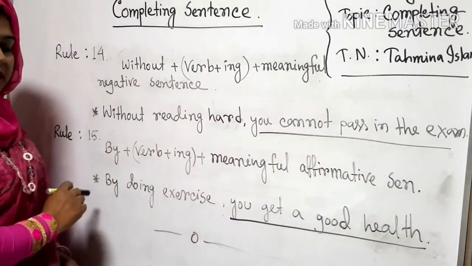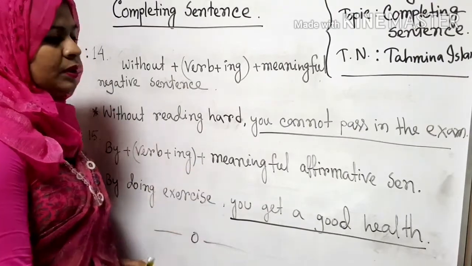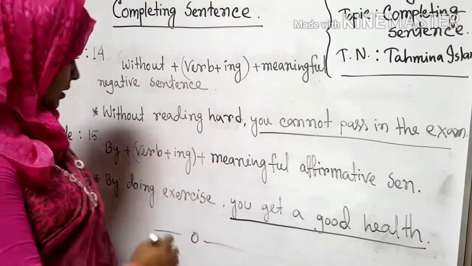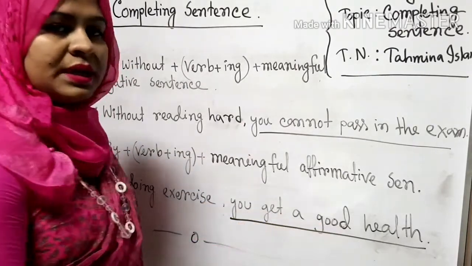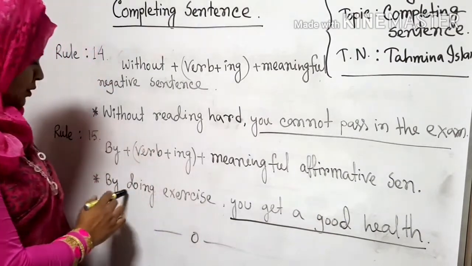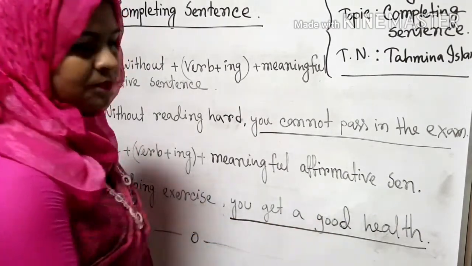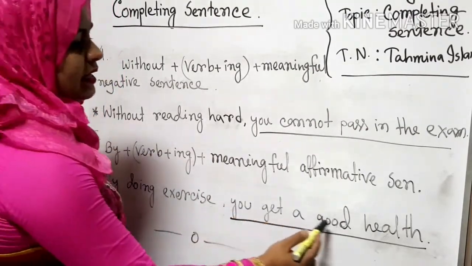Rule 15. By plus verb plus ing, then we will use a meaningful affirmative sentence. Here, by doing exercise, you get good health. By doing exercise, then there is an affirmative clause. Okay, by doing exercise, you get good health.